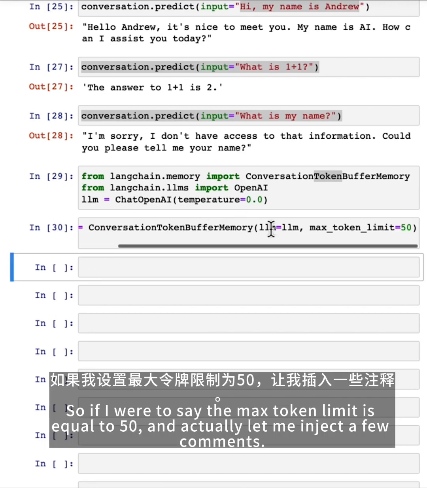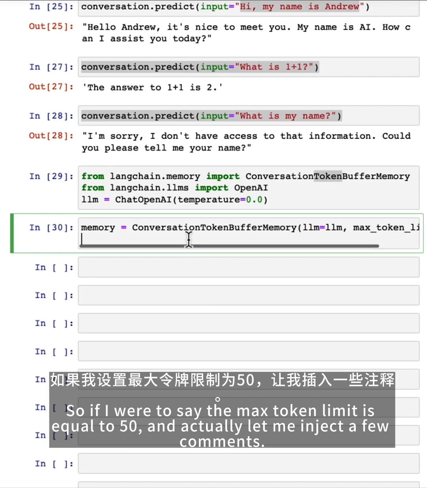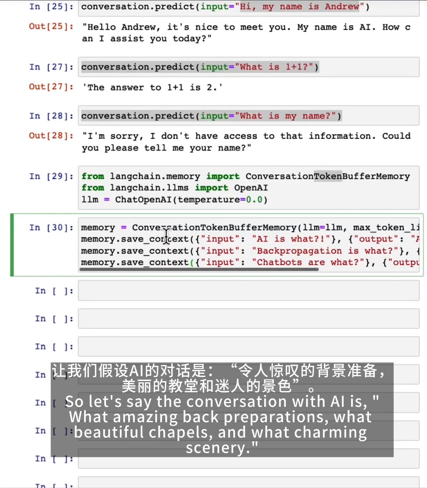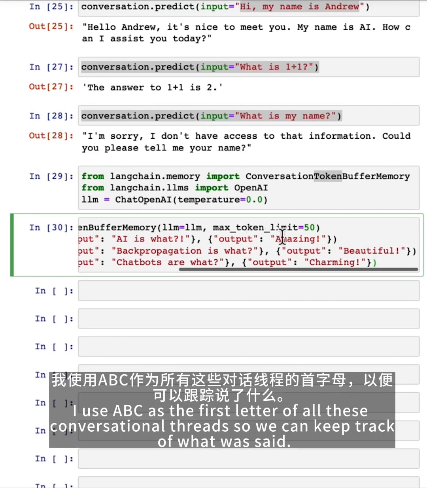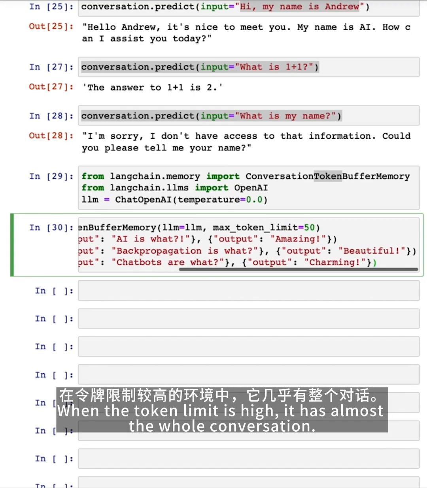So if I were to say the max token limit is equal to 50, and actually let me inject a few comments. So let's say the conversation is, AI is what? Amazing. Backpropagation is what? Beautiful. Chatbots are what? Charming. I use ABC as the first letter of all of these conversational terms. We can keep track of what was said when.